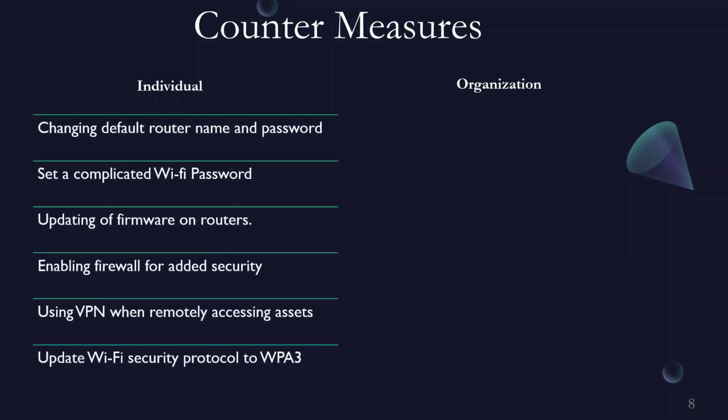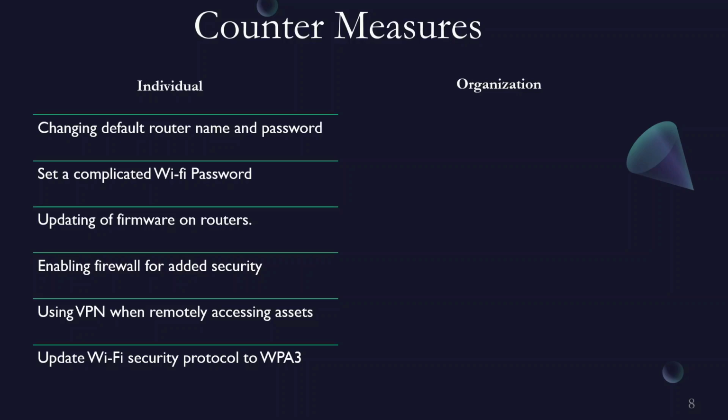For individuals, please always change your default router name and password. Most routers come with the username admin, and the password might just be admin or 1234. So always make sure you change this, and always set a complicated Wi-Fi password, which is mostly done by making use of a password manager to generate good Wi-Fi passwords, and update the firmware on your routers. If you're logging into the admin page, you should be able to see update firmware.